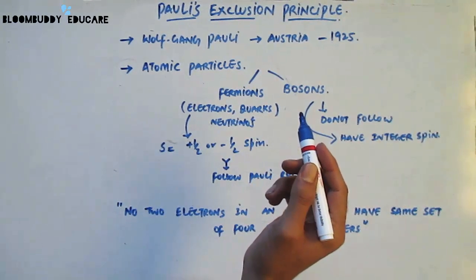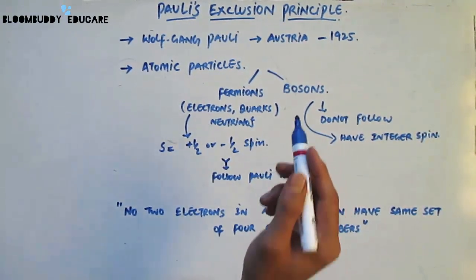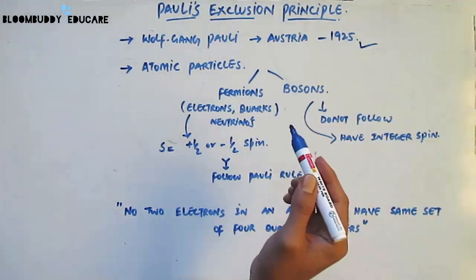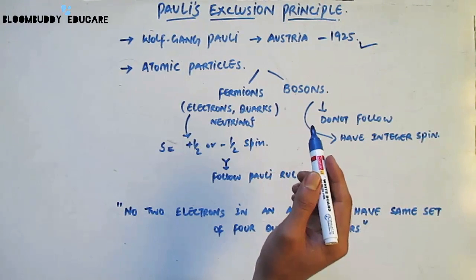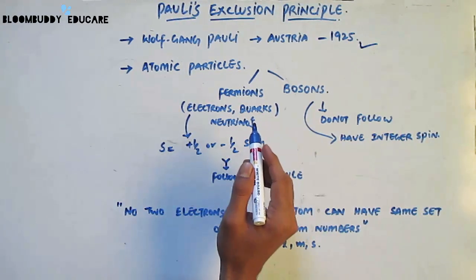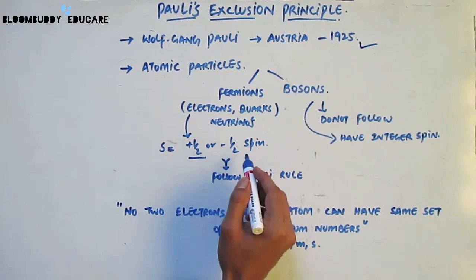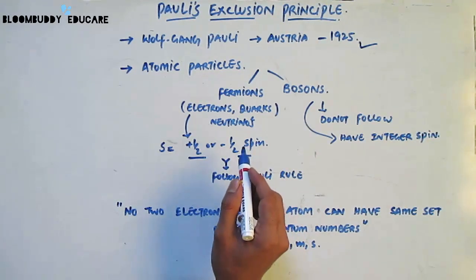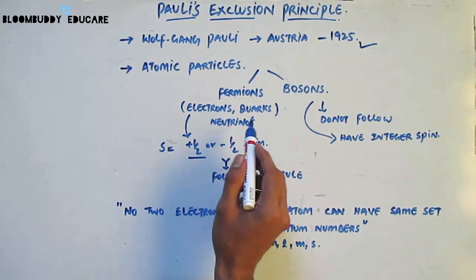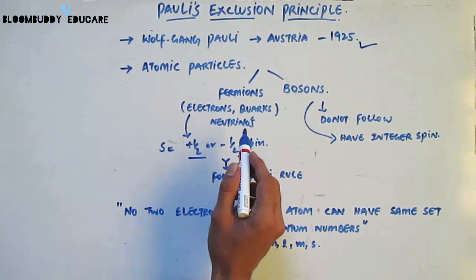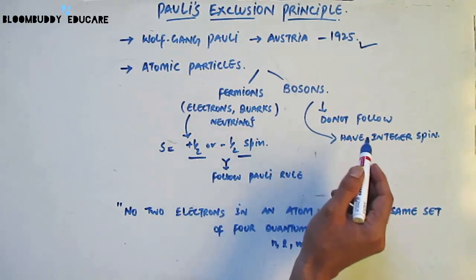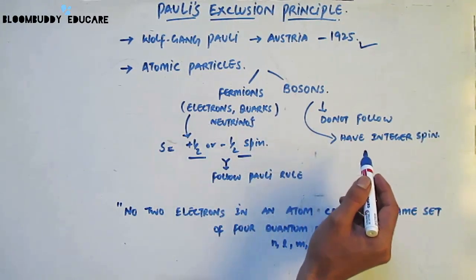In around 1925, Wolfgang Pauli, an Austrian physicist, put forward this exclusion principle. This is a quantum mechanical principle originally put forward for atomic particles that have either a plus 1 by 2 or minus 1 by 2 spin, that is the half integer spin. Atomic particles like fermions, which include electrons, quarks and neutrinos, follow this rule, while the other atomic particles known as bosons don't follow this rule because they have integer spins.